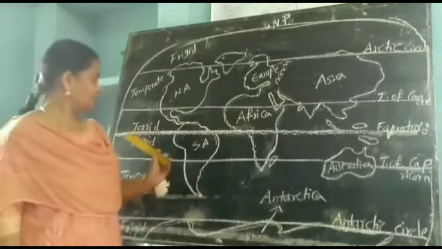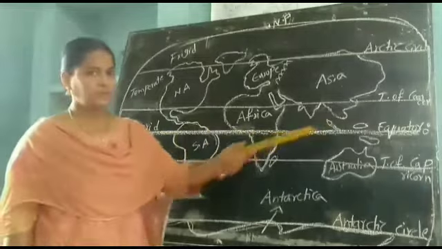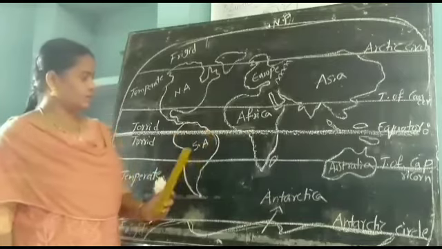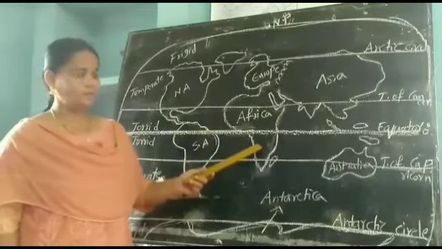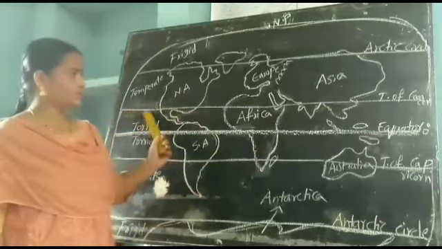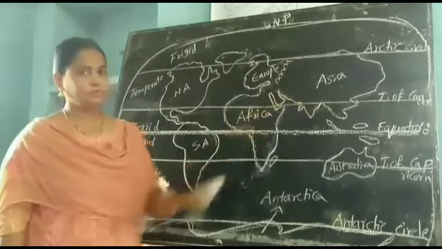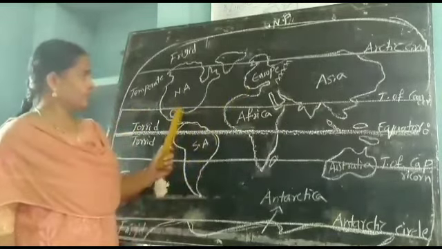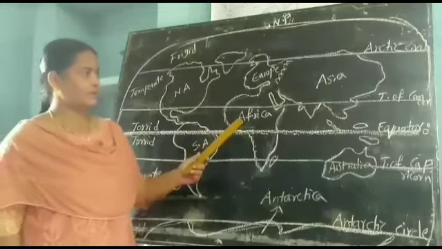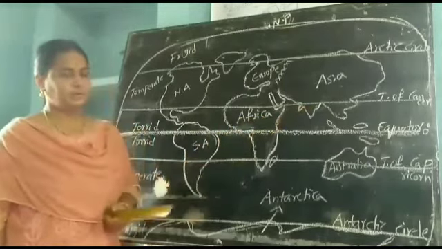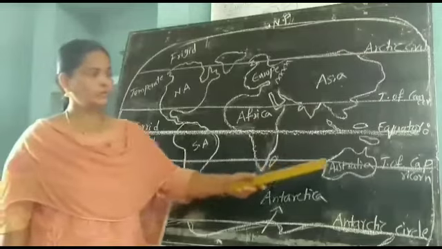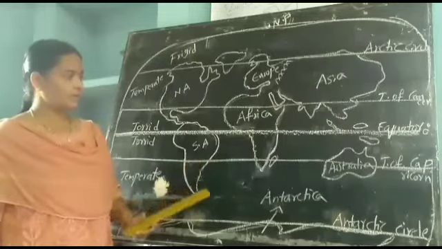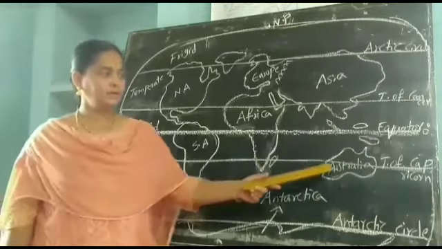And next, what is this? This is the equator, as we already know. Here the equator passes through South America and Africa. And what is this? This is the Tropic of Cancer. The Tropic of Cancer passes through North America, Africa and Asia. And this is the Tropic of Capricorn. The Tropic of Capricorn passes through South America, Africa and Australia.